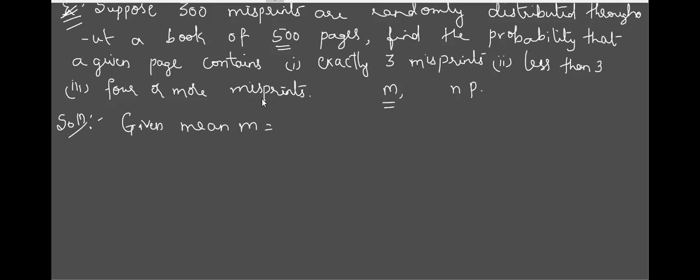Usually how do we do it? If I want to get the average of the students, we add everybody's marks and divide by the total number of students. So here altogether, how many misprints are there? There are 300 misprints, and the book is 500 pages. So to get the average, 300 divided by 500. All of you agree with this?